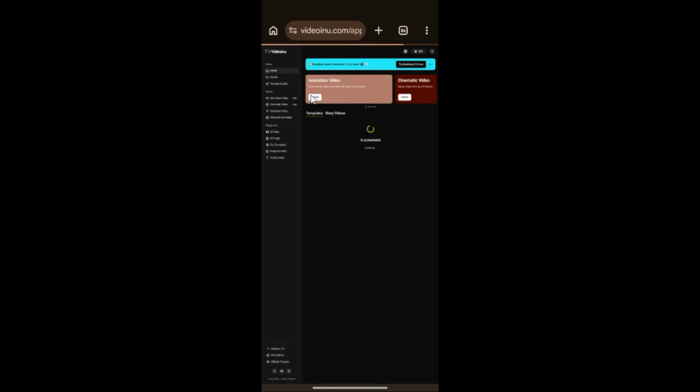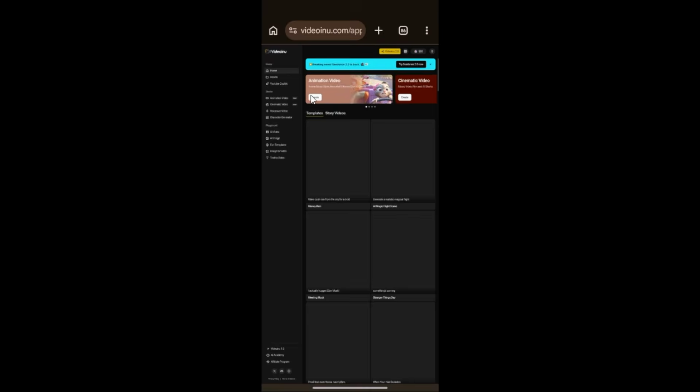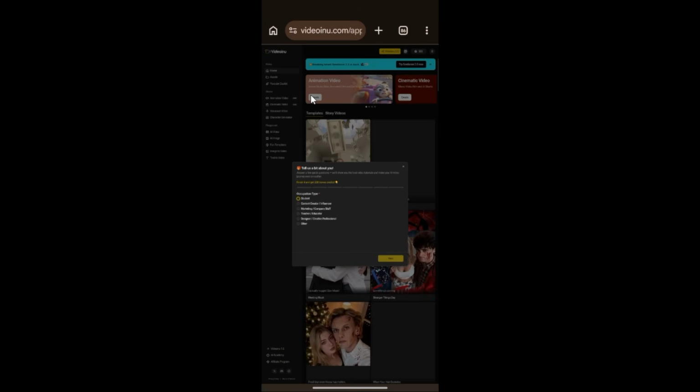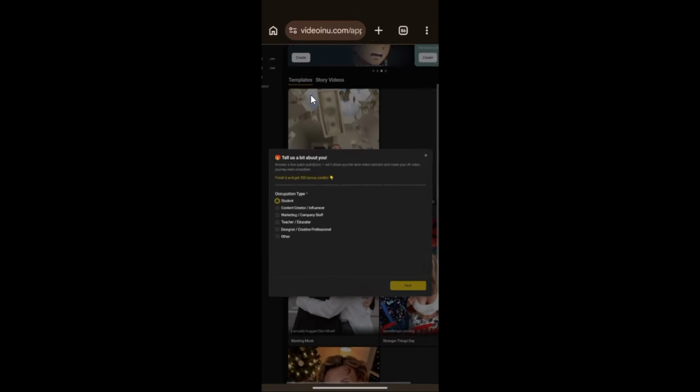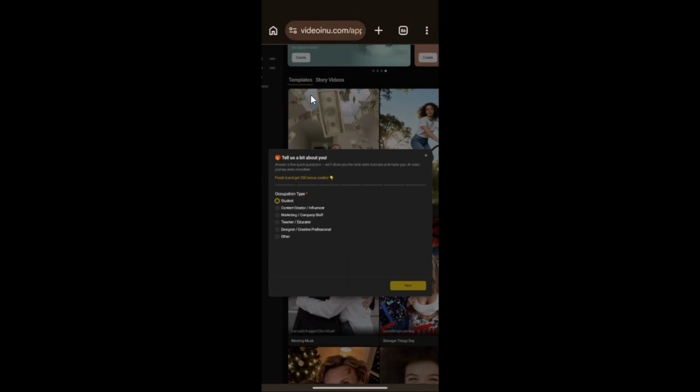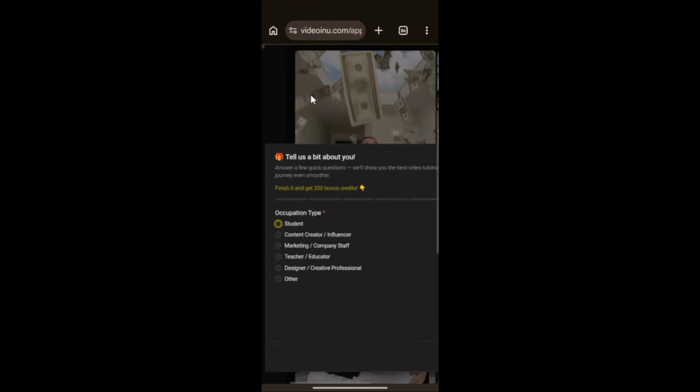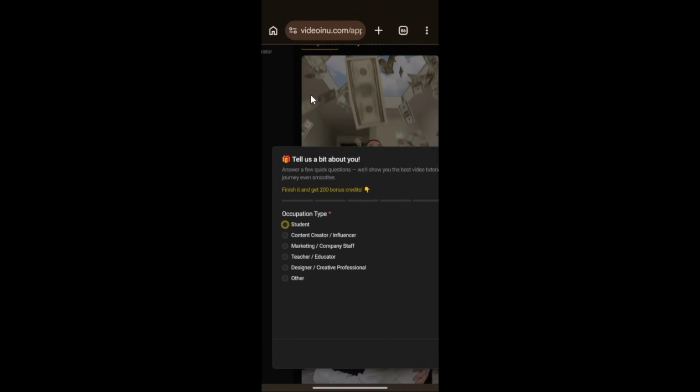Now if you take a look at this interface, you see how amazing this interface is, and you can see this pop-up. Now guys, take note, don't close this interface. This pop-up is very, very crucial. This is what is going to give you the free bonus, like the bonus credit, 200 bonus credit. You can see it here, right? 200 bonus credit.